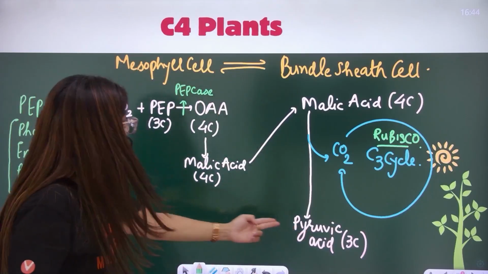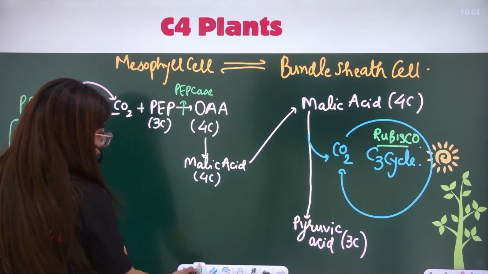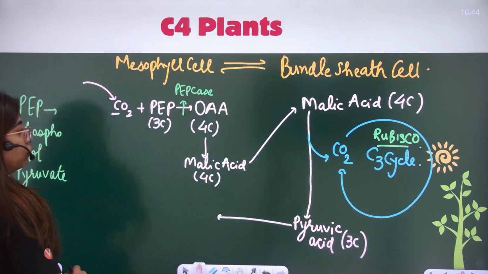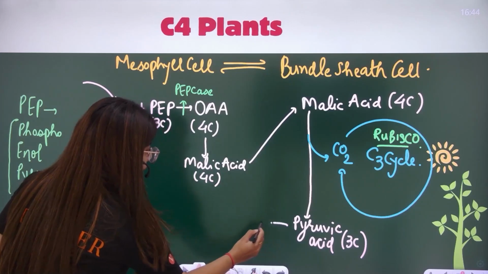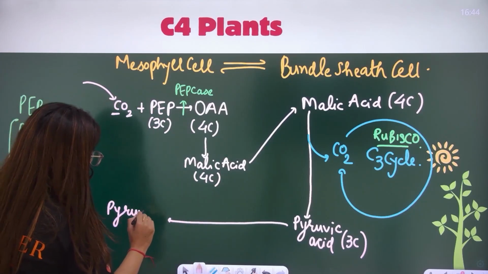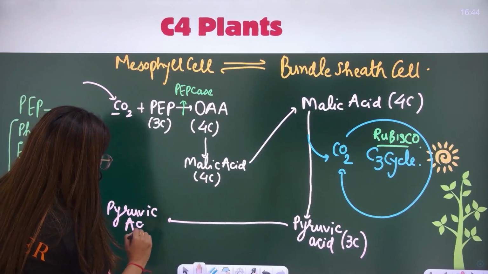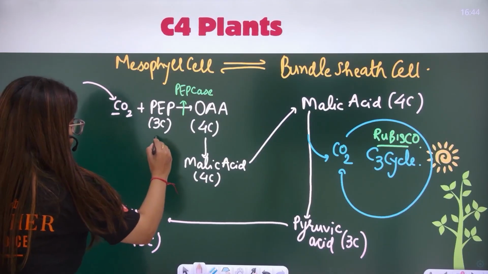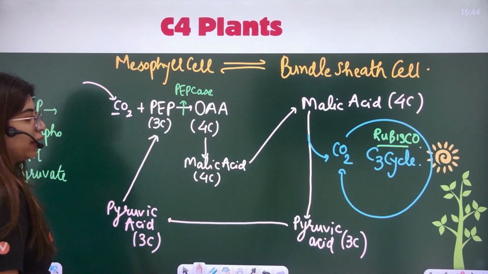Pyruvic acid is coming back to the mesophyll cell. Let me make it here that my pyruvic acid has come here. Now I want the cycle to go on. So I would have to do what? I have to regenerate PEP.